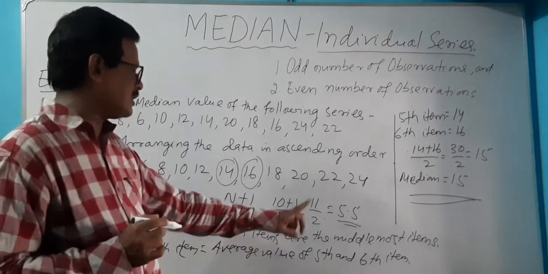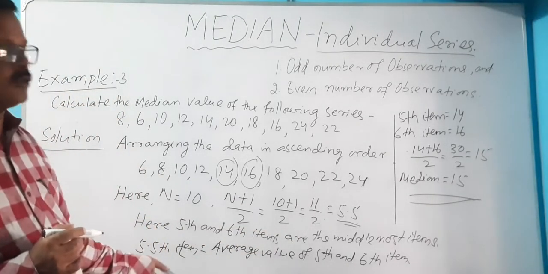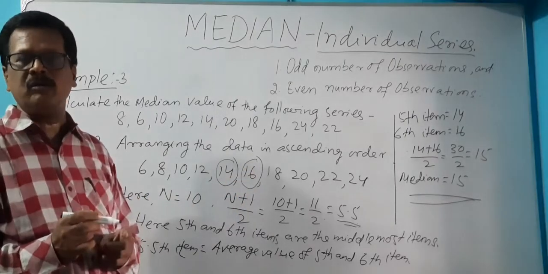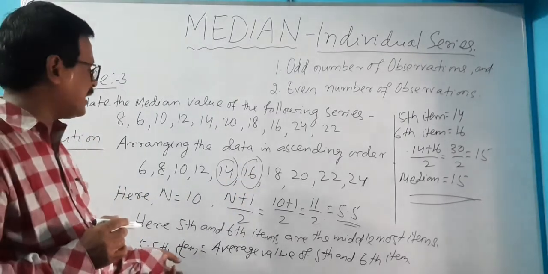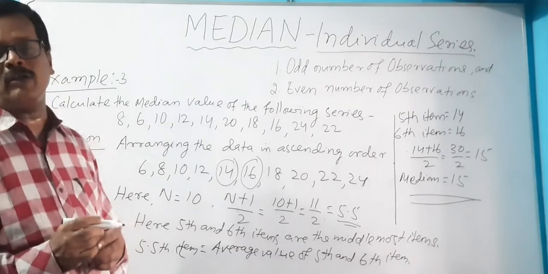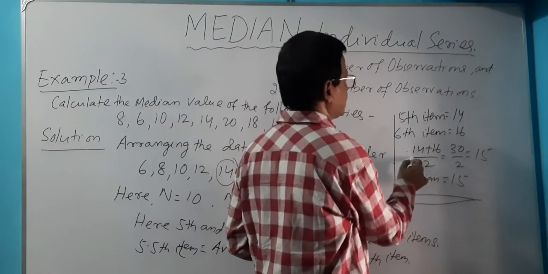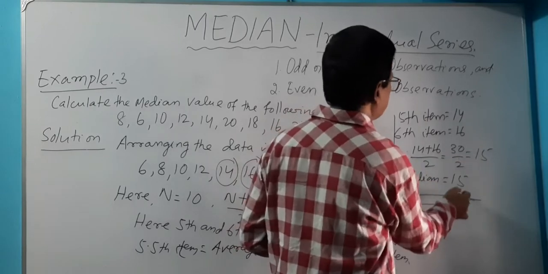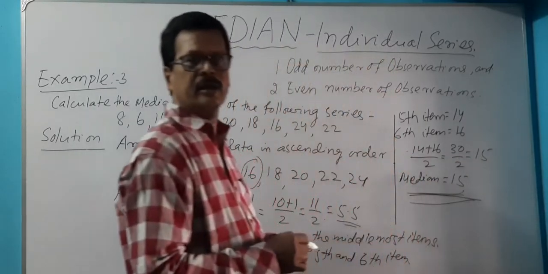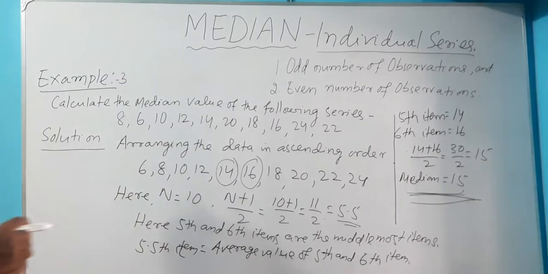We take the average of the fifth and sixth items, which is 14 plus 16 by 2, that is 30 by 2, that is 15, and the median is equal to 15. Note it down. We will take another example.